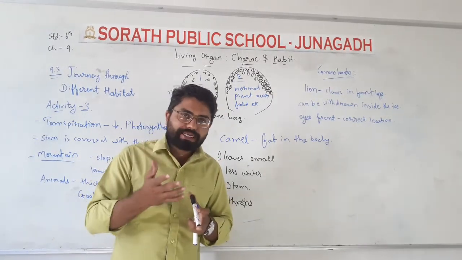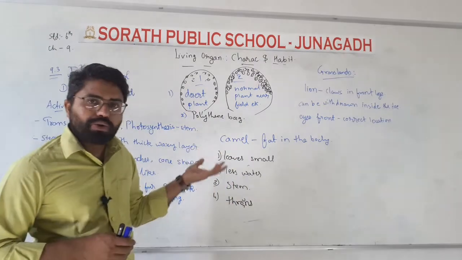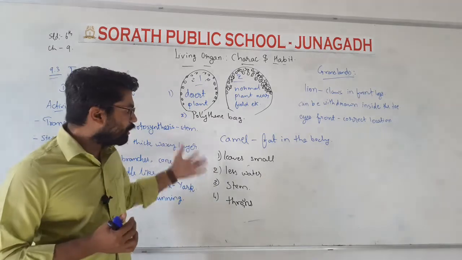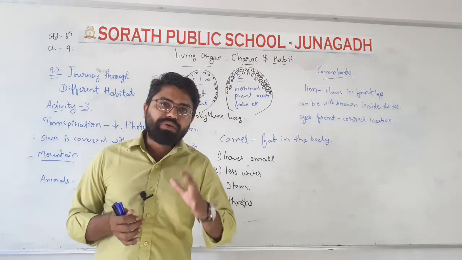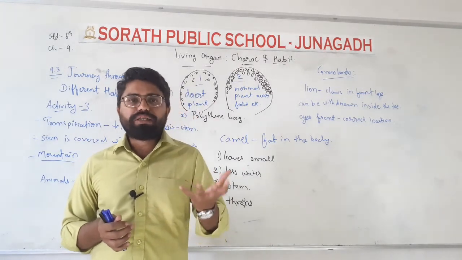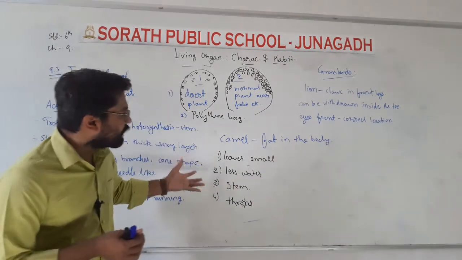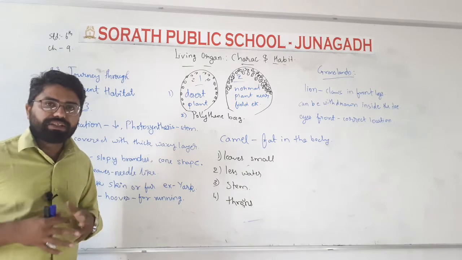Like the camel also, we have seen the example of a camel. The camel also stores water because there is a scarcity of water in the desert. Like that, all these plants also store water in themselves only. They will not throw the remaining water into the environment in the process of transpiration. So these are the characteristics of the plants and animals present in the desert.